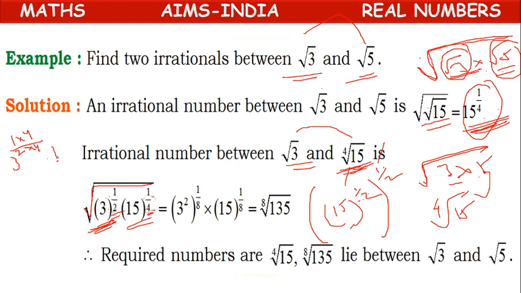Next, for 15, in the denominator we have 4. What can we write? 1 into 2, 4 into 2, because multiplying by 2. Or directly, because this is a square root, no need of LCM here. So directly we can write, one minute.